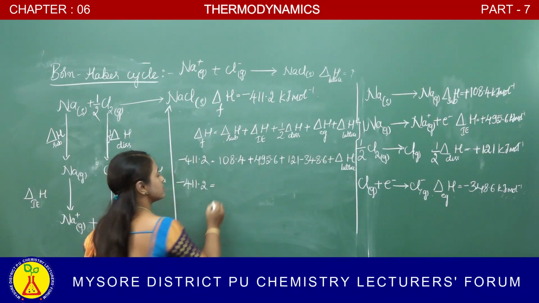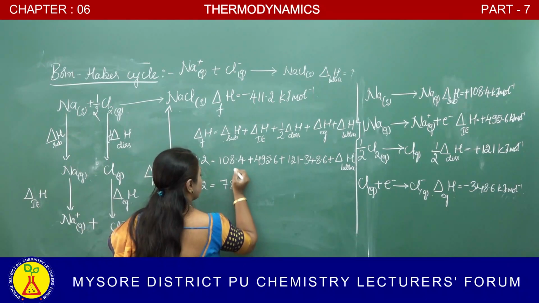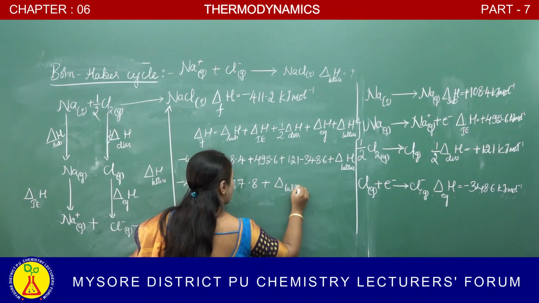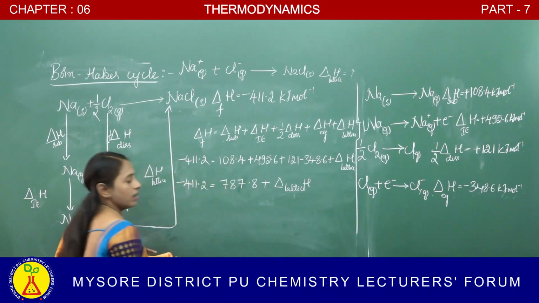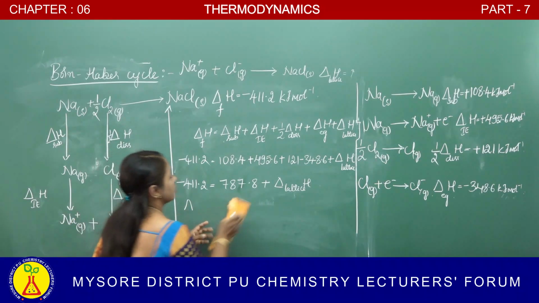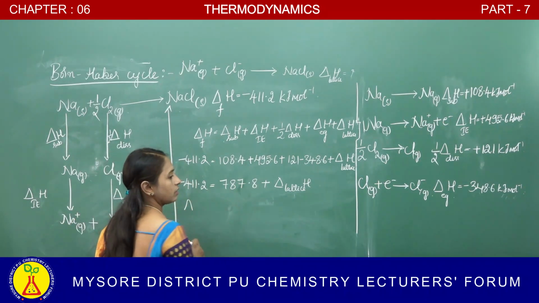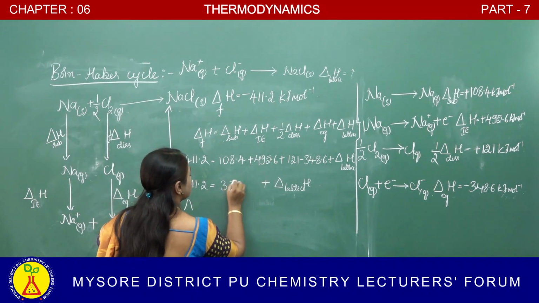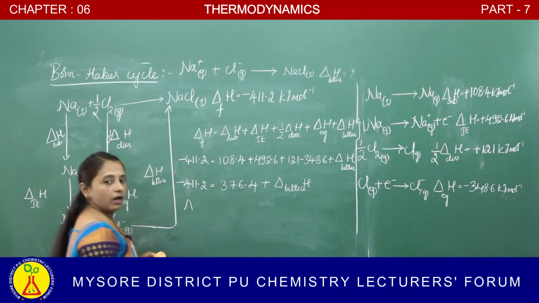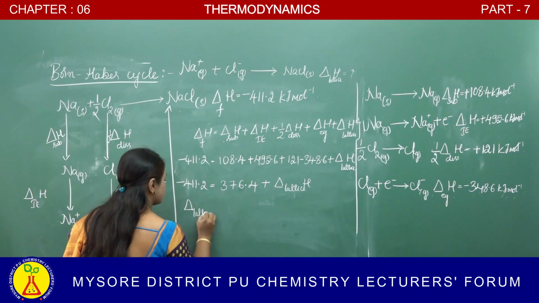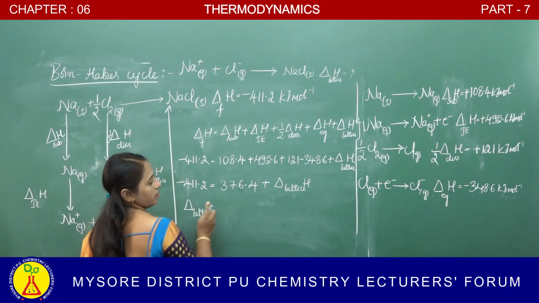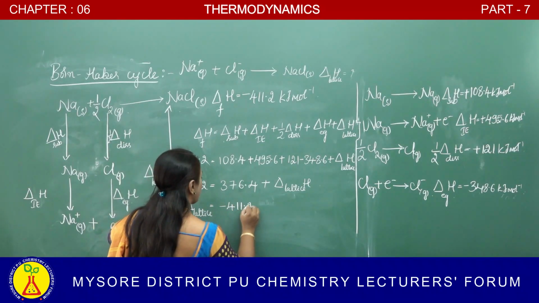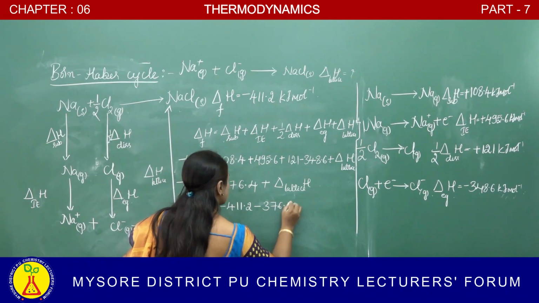If you simplify this, you will get 787.6 plus lattice enthalpy, and we should calculate the lattice enthalpy. If you add this, you will get the value 376.4. Shifting the lattice enthalpy to this side, it is minus 411.2 minus 376.4.